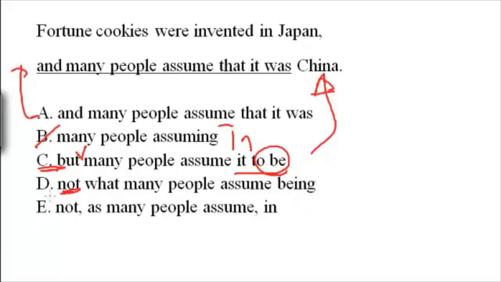So the correct answer is E. Okay, E says, so what is the non-essential information that we just learned about, right? The main idea is fortune cookies were invented in Japan, not in China. Right? That's the main idea. And so what is the extra information or extra phrase that they inserted in here? The non-essential information. It's this. As many people assume. So what do many people assume? That they were invented in China. Right? So fortune cookies were invented in Japan, not, as many people assume, in China.